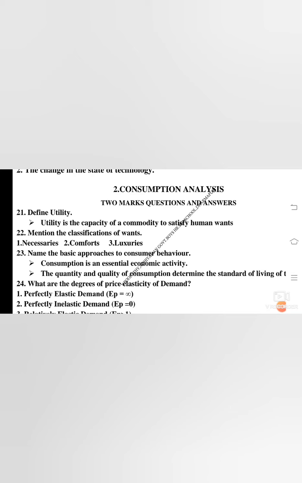First we will see consumption. In this lesson we are going to learn about consumption. It is an essential economic activity. Consumption is the act of satisfying human wants. Let us proceed into the lesson.